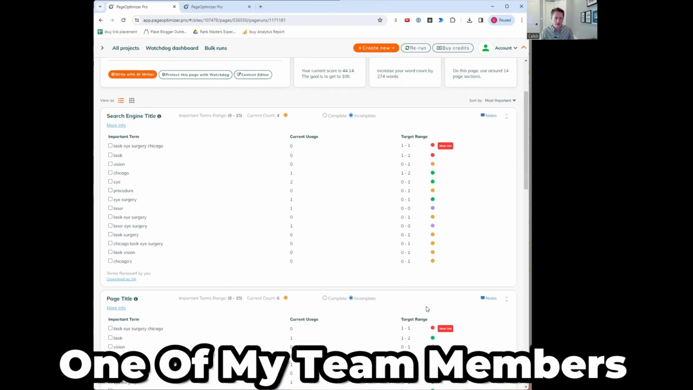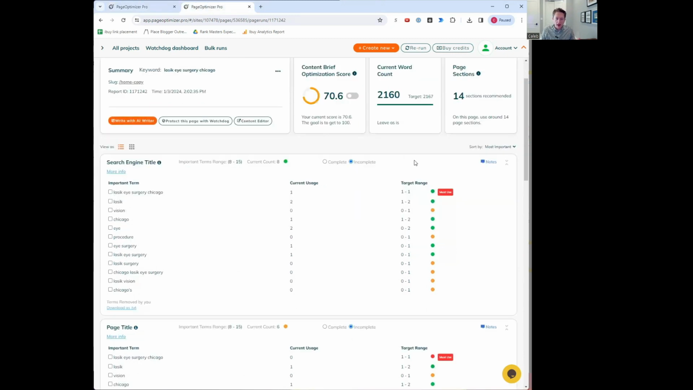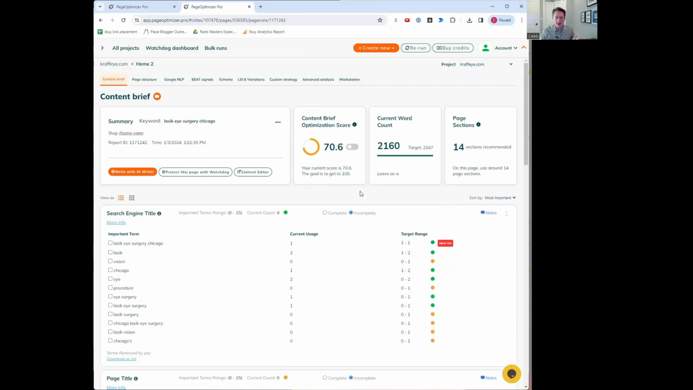So I had one of my team members do that. You can see this is the after. So we've increased the word count. So we're spot on, 2160 versus 2167. Optimization score is up 30 numbers. Still some room to improve it. We typically go in chunks where we'll work to improve it. We'll see how the site responds, see if rankings improve, and go back and do it again if necessary.